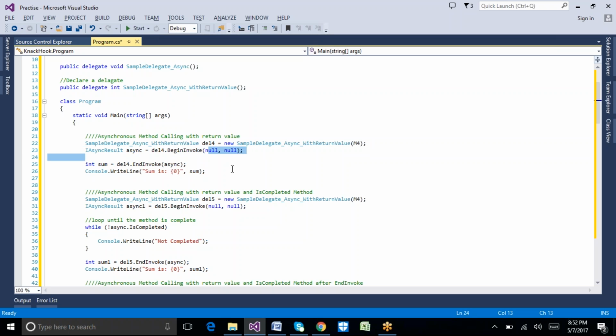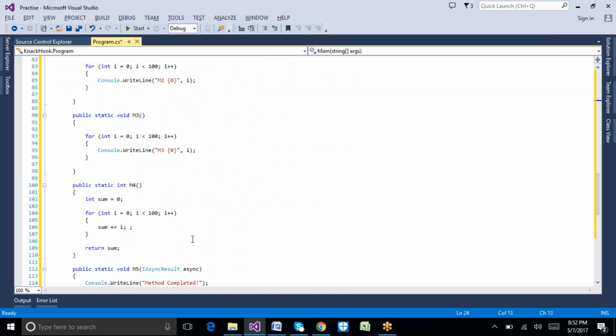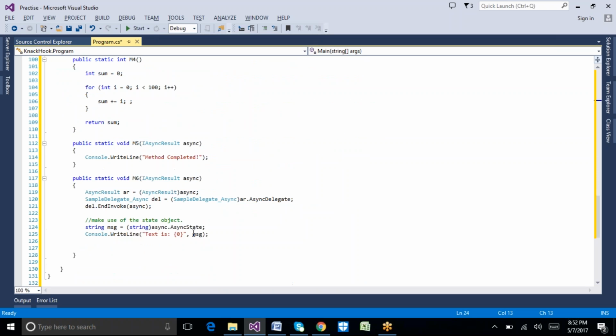Once I execute this, we have M5 and M6. M5 passes the asynchronous result, and once it is complete, only then will it go to method 6.